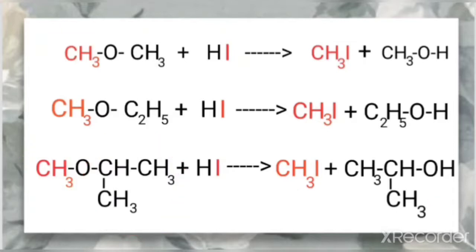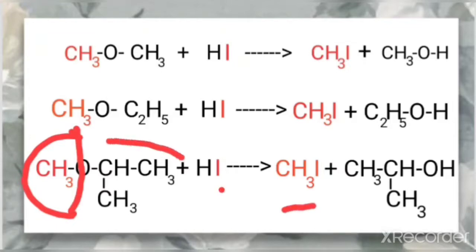Once you have identified which gives the halide, you can easily frame the product. Here the cleavage takes place at this bond. So this CH3 becomes CH3I, and the rest of the part with the H gives rise to the alcohol.